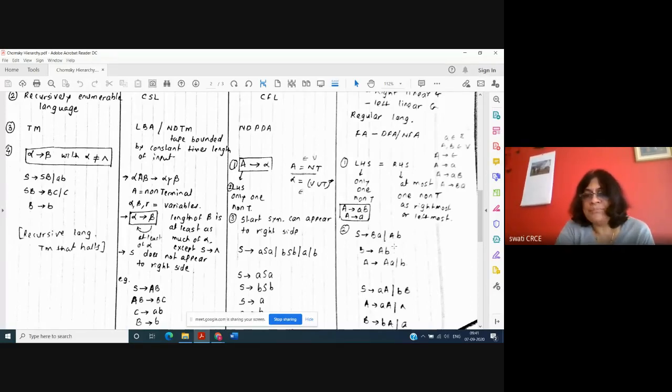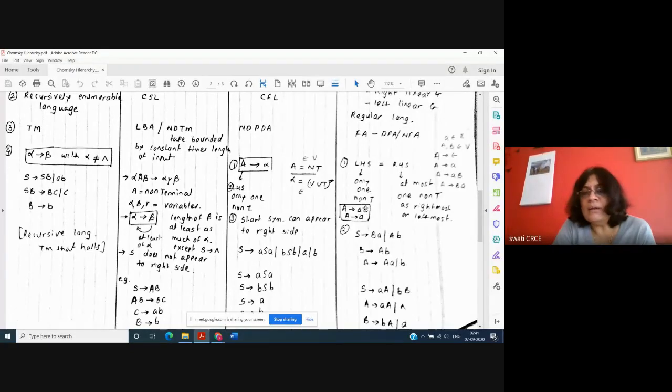So what are the rules here? Left hand side should always be only one non-terminal symbol. When we are identifying the rules for this particular regular language, the grammar always has the left hand side as a single variable. And the right hand side can be a combination of small case letters and only one non-terminal symbol.